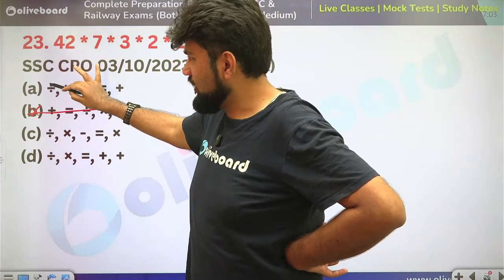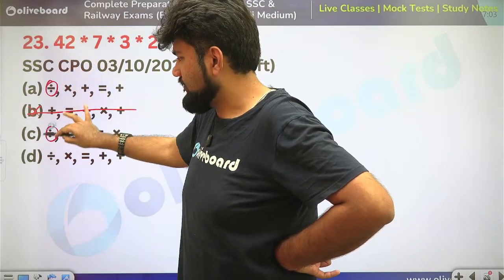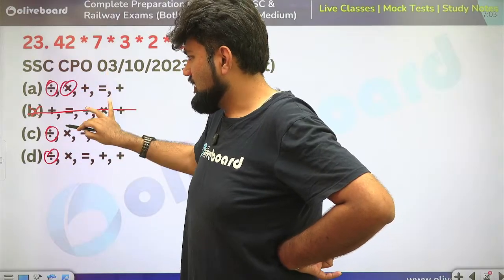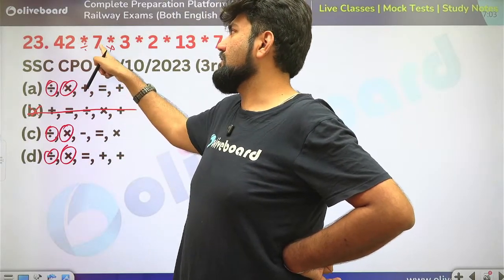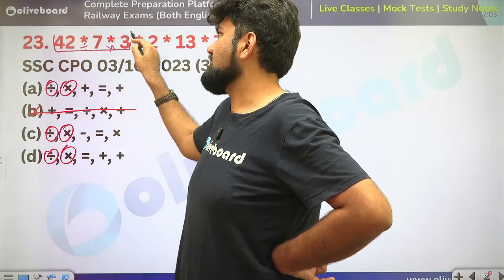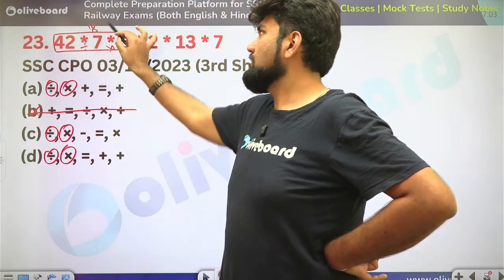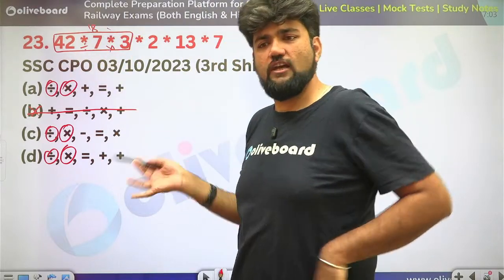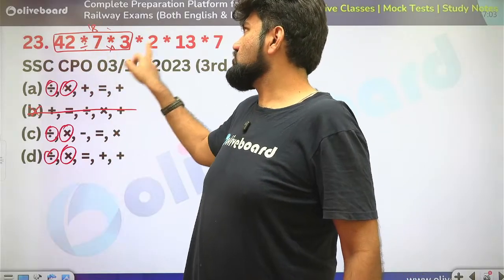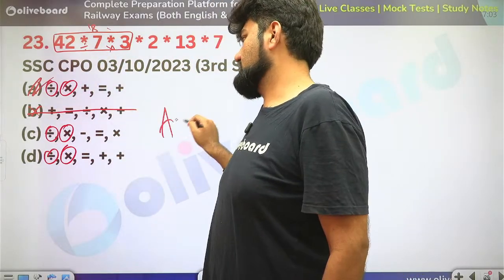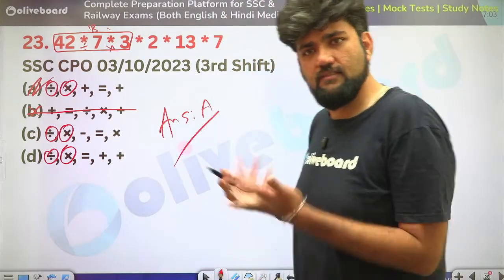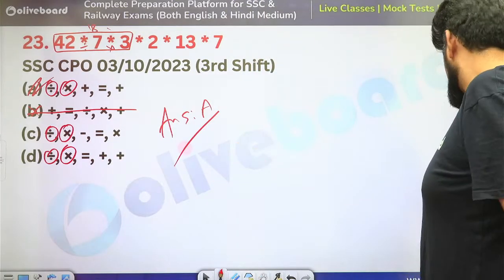Now if I vertically observe, option A has divide in the first place, C and D also, and multiply in the second place. So I'll put divide here, I'll put multiply here. 42 divided by 7 is 6, into 3 is 18. So this part is 18 now, I'm very sure about this. Rest of them now you have to check. Now check partially. 18 plus 2 is equal to 13 plus 7. Both are 20. Option A is the correct answer. It becomes easy. Next.